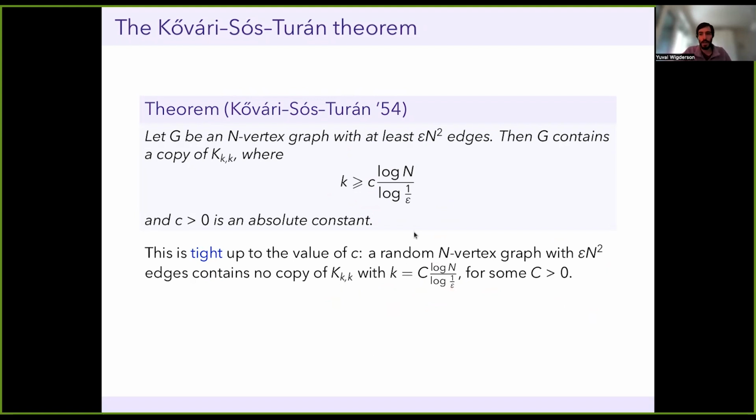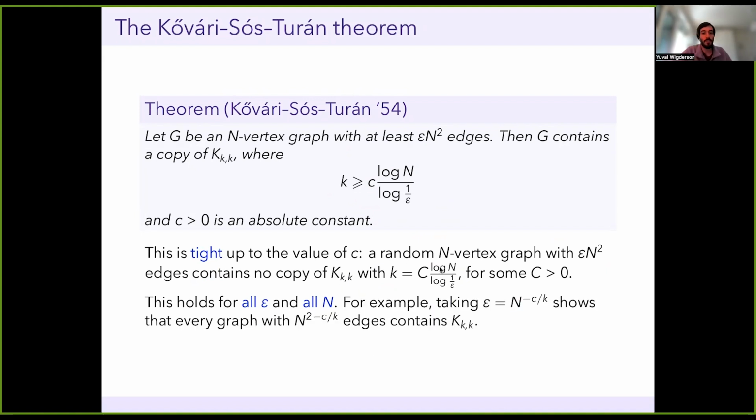Another important remark about this theorem, which is related to how you've more usually seen it, probably. Usually we have a statement of this form: I have an n-vertex graph with epsilon n squared edges. You think in your head that epsilon is fixed and n tends to infinity. But actually, this theorem, as I've written it, holds for all epsilon and all n, including if epsilon depends on n. So for example, if you plug in epsilon being n to the minus the same constant divided by k, you find that every graph with that many edges contains a copy of K_{k,k}. And this is the way people usually state the Kővári–Sós–Turán theorem.